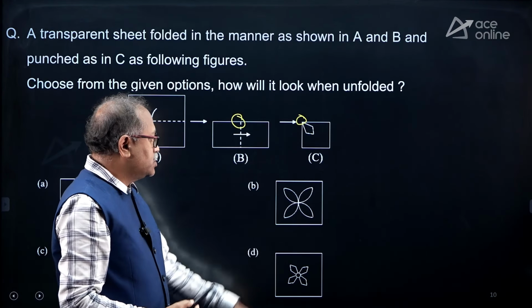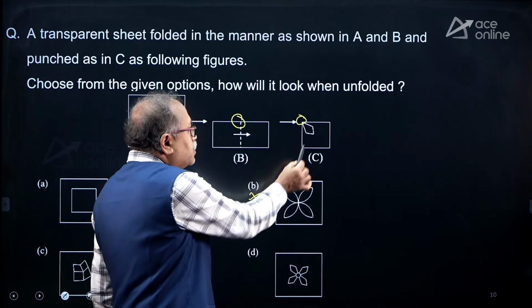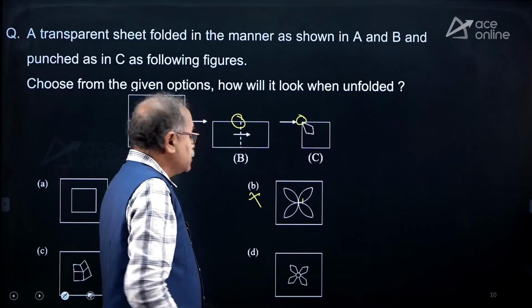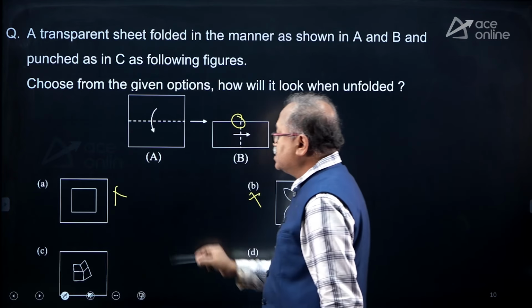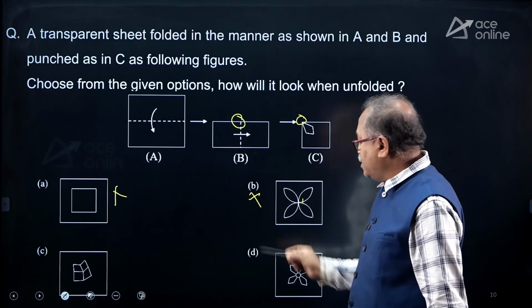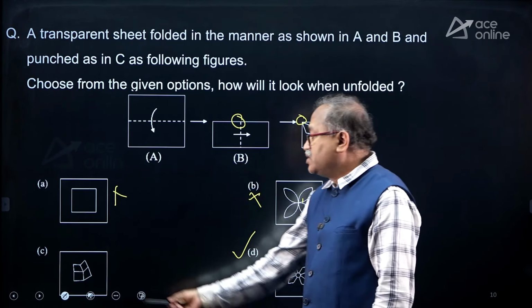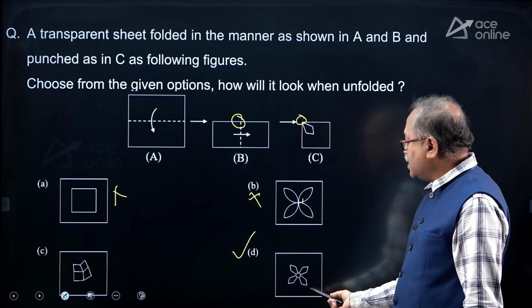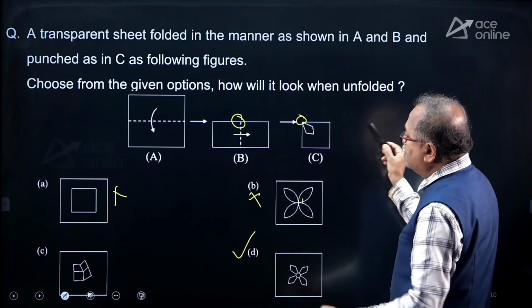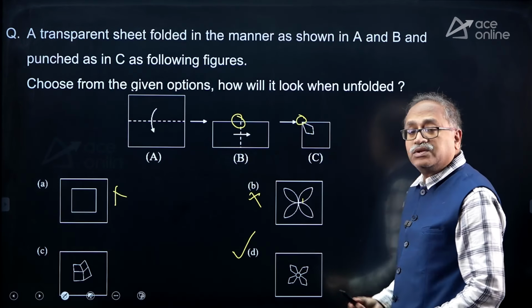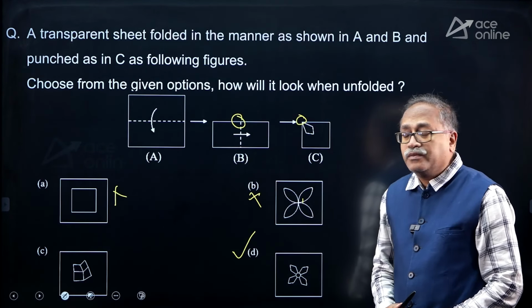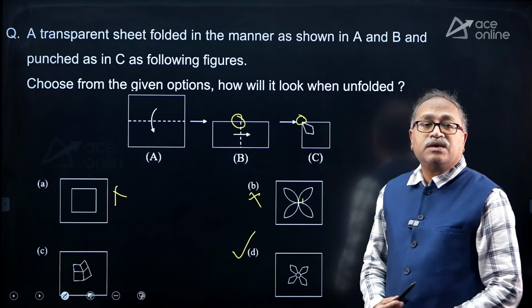So which figure shows that one? Obviously this is not, because this cutting is different from this. So coming over here, this is not. Coming over here, I can see that it satisfies. Why should I go over there? When I open that, the flower looks like this one. Therefore, your answer is D here.